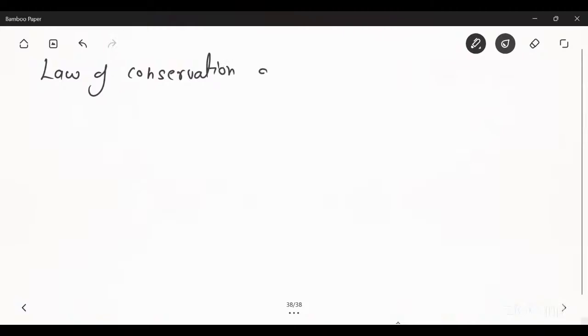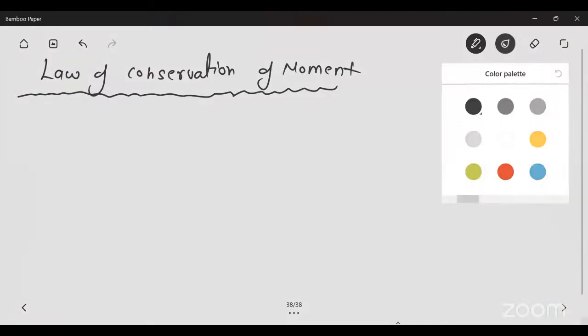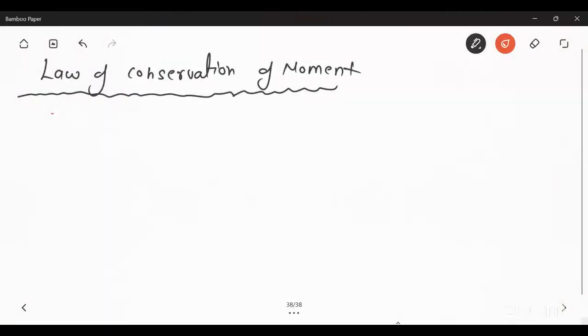The law of conservation of momentum says that in the absence of external force, the initial momentum will be conserved. You can simply say that momentum will be conserved.